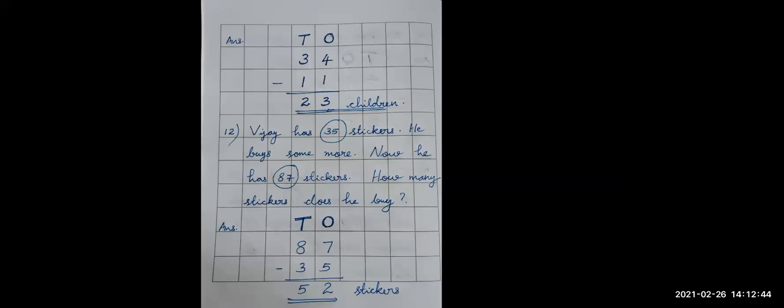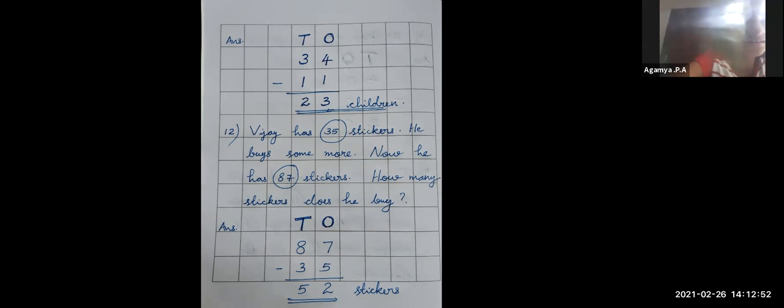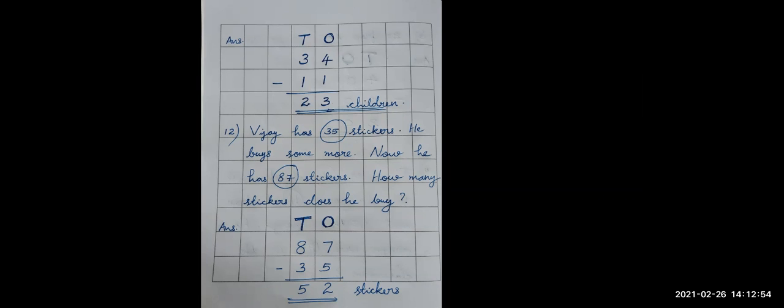That means he bought more. Now the total number is 87. 35 was there, he buys some more, now it is 87. Now what is the question? How many stickers does he buy to get the number 87? So all of you write the question and try to find out the answer.